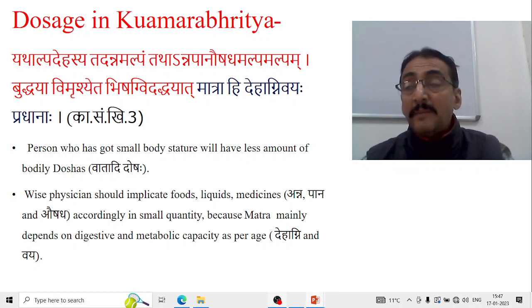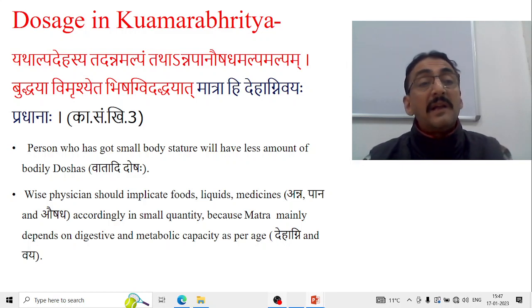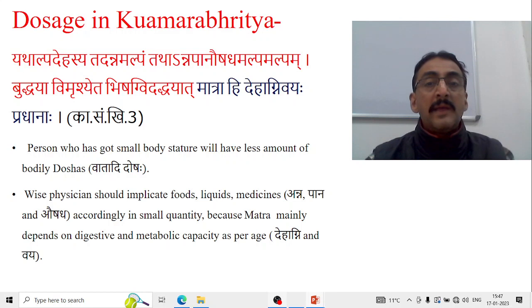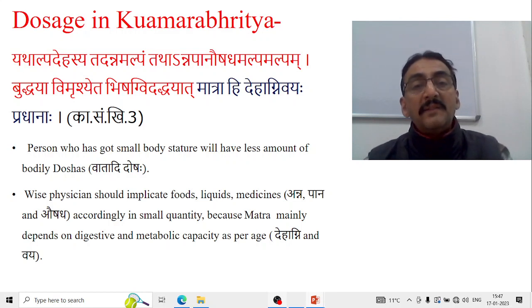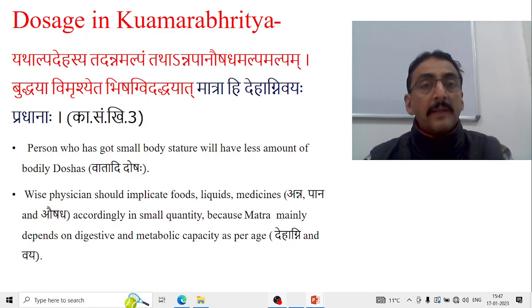That means the message is that you have to use the medicine according to the Deha, Agni and Vaya, because matra hi deha agni vaya pradhana. So when you administer the medicine according to the Agni Bala, the Deha Bala and the Vaya, only then will it give results.